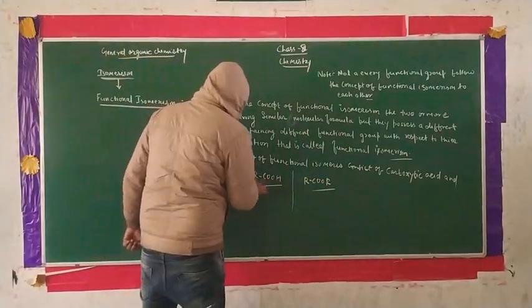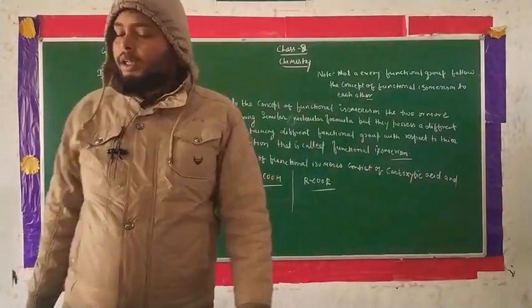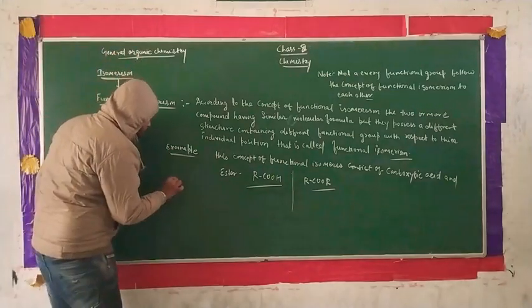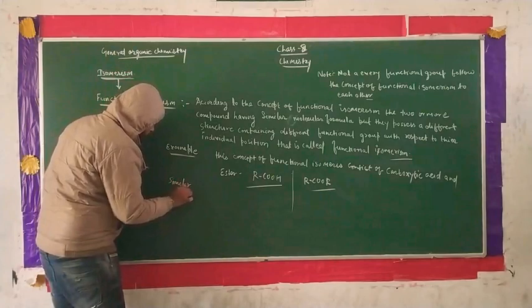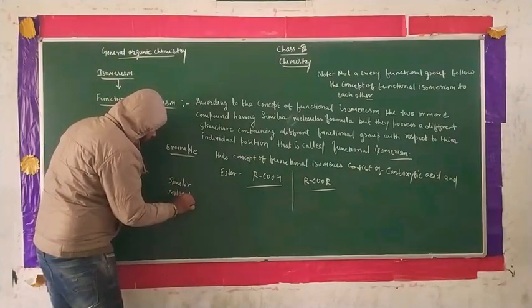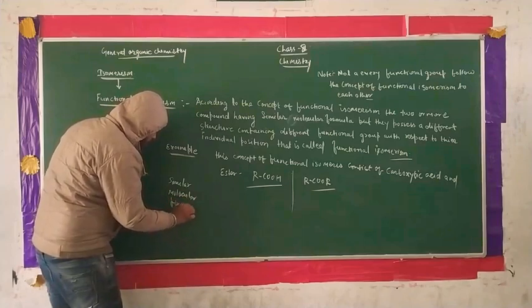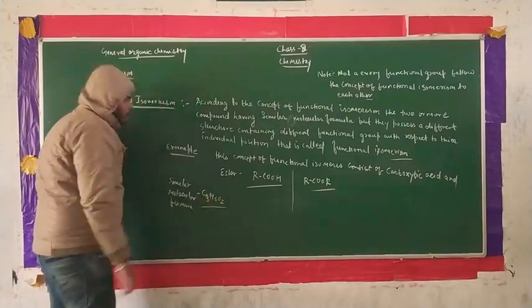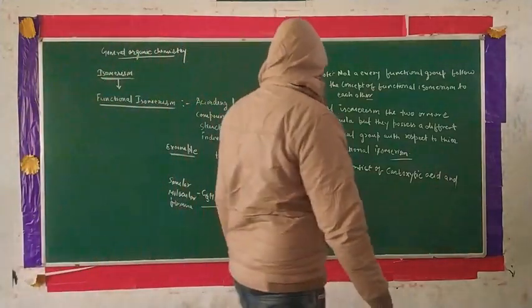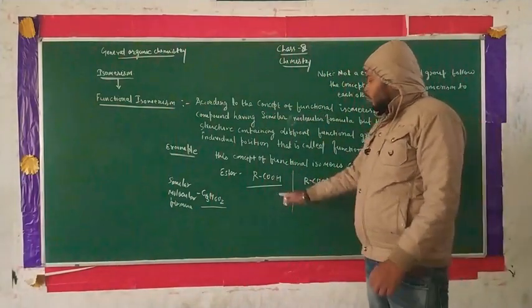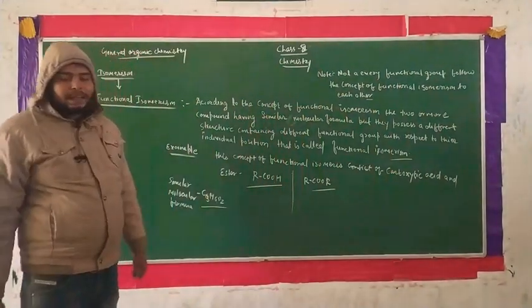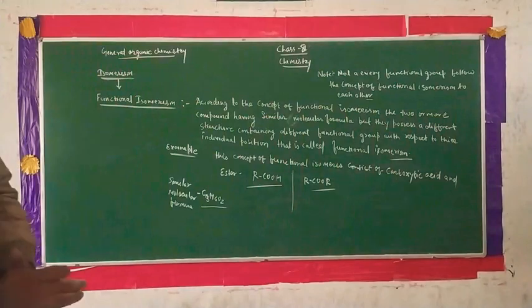That means for the formation of this compound, we have to prepare the compound naming in this way. This concept is so valuable. That is C3H6O2, which is the similar molecular formula. With the same molecular formula C3H6O2, you have to prepare one carboxylic acid and one ester. That means for this formation, you have to prepare the compound like this.